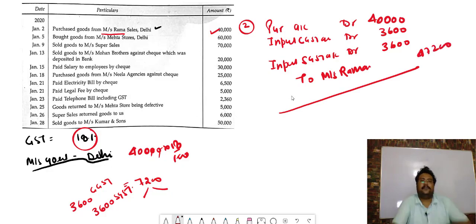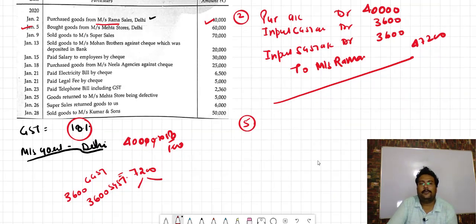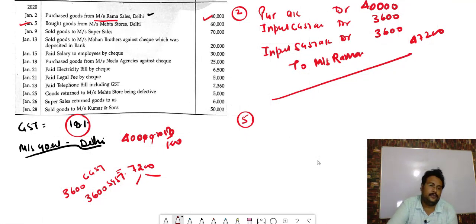This is the second one. Acha, the third one is similar, so you will do that. Bought goods from Mrs. Mehta Store Delhi. So you do the fifth one by yourself. That is your homework.